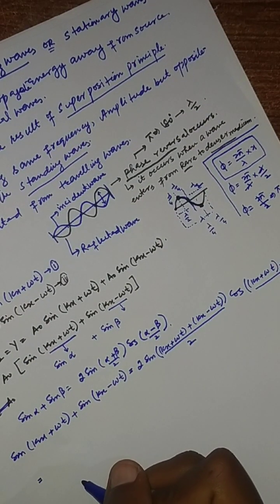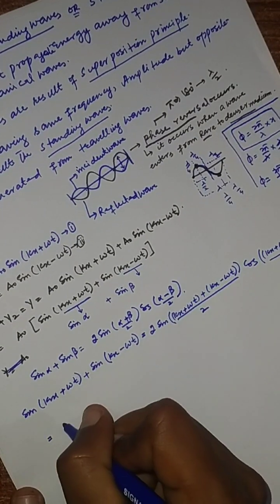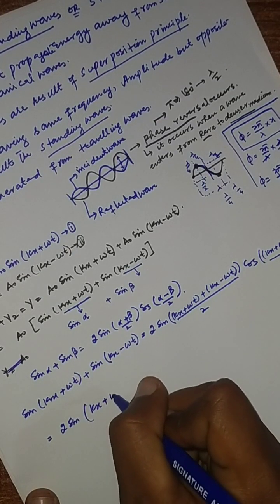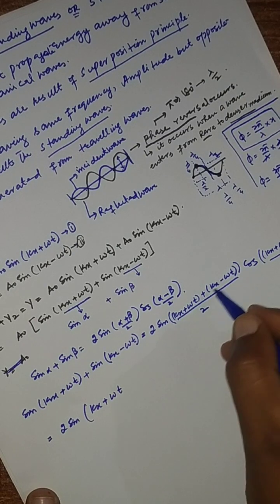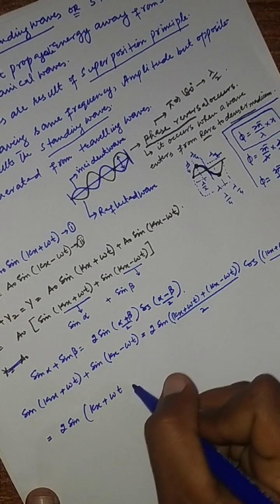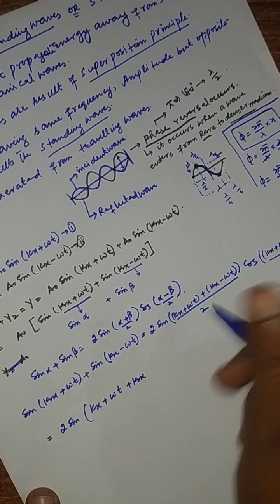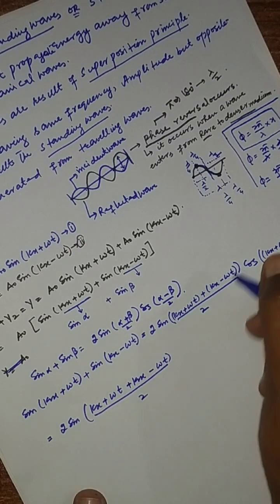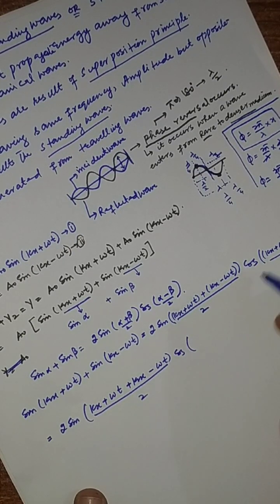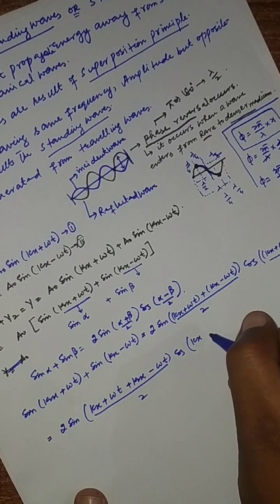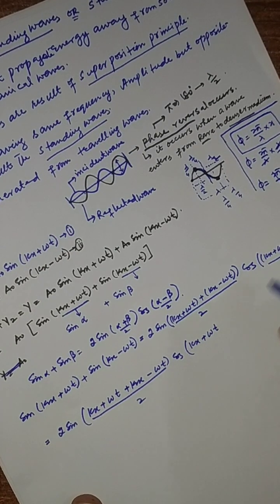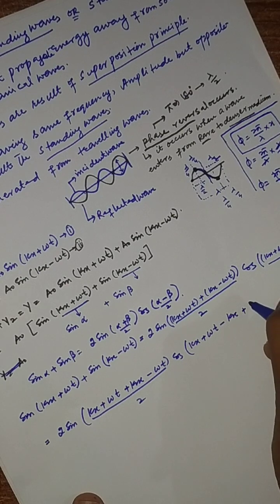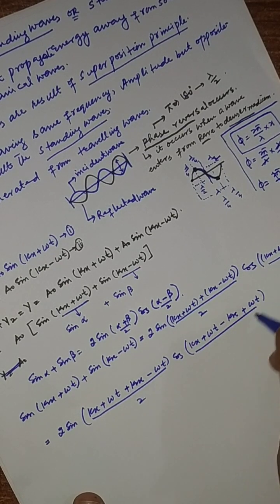So we get 2 sin of (kx plus ωt, plus kx minus ωt) divided by 2, into cos of (kx plus ωt, minus kx minus ωt) over 2.